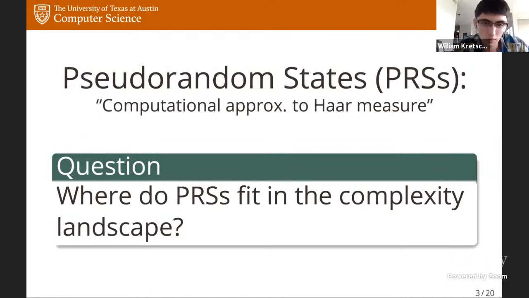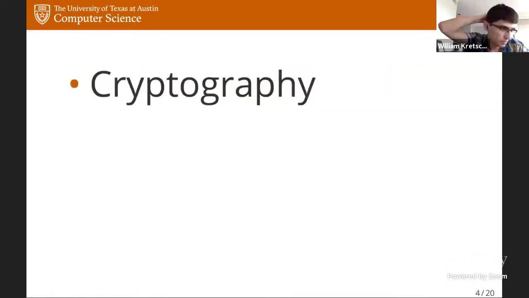Okay, so first off, why should you care about pseudorandom states? Well, I'd say there are probably three main obvious applications, and perhaps the most obvious one is cryptography. Pseudorandom states are a cryptographic primitive, hence we expect that you can use them for cryptographic protocols. And indeed, one example we know is that you can use pseudorandom states to construct quantum money schemes, but there are very likely other applications that we just don't know about.